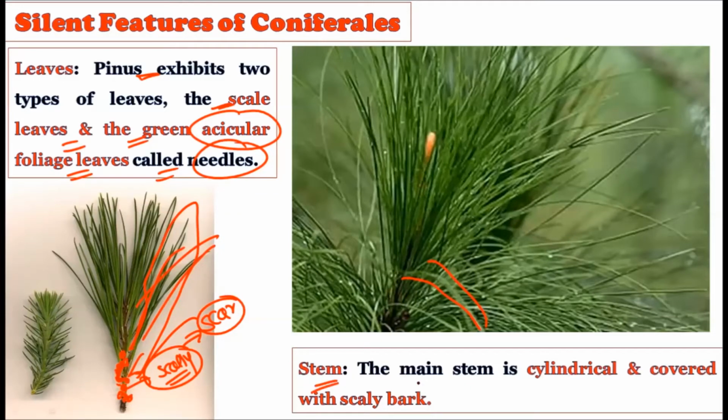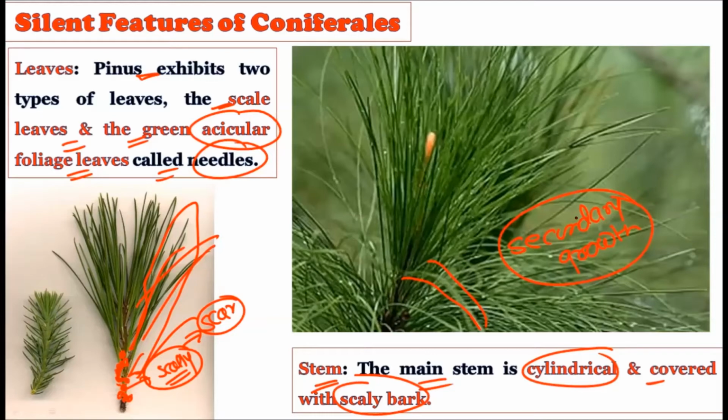Okay, now the stem, how the stem is there. It is cylindrical and generally covered with scaly bark. It is showing secondary growth. Of course, secondary growth is present in these pines, and this secondary growth occurs in the cylindrical stem. Okay, a solid cylindrical stem is there with a scaly bark on it.